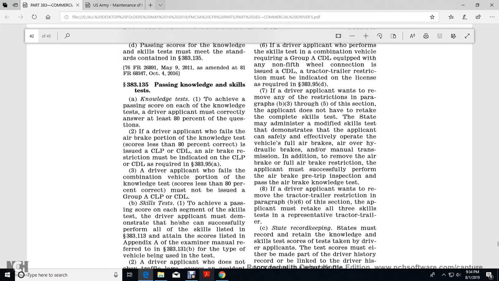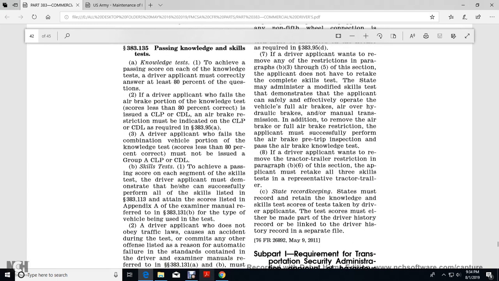Alright, 383.135, passing knowledge and skills tests. Knowledge test: to achieve a passing score, each driver applicant must correctly answer at least 80% of the questions. A driver applicant who fails the air brake portion of the knowledge test is issued a CLP or CDL, but the air brake restriction must be indicated as required in 383.95(a). A driver applicant who fails the combination vehicle portion of the knowledge test, scoring less than 80%, must not be issued a Group A CDL or CLP.